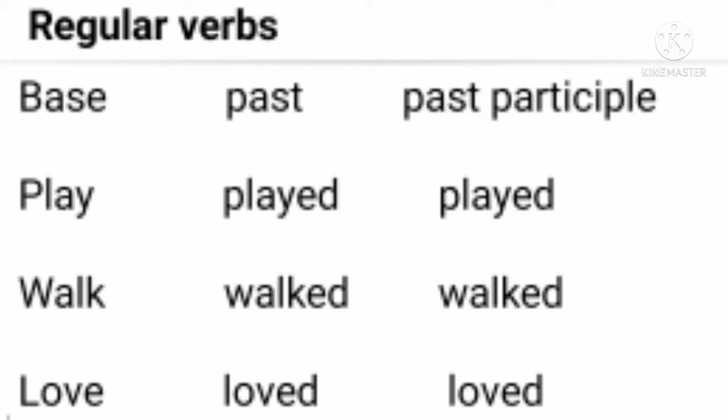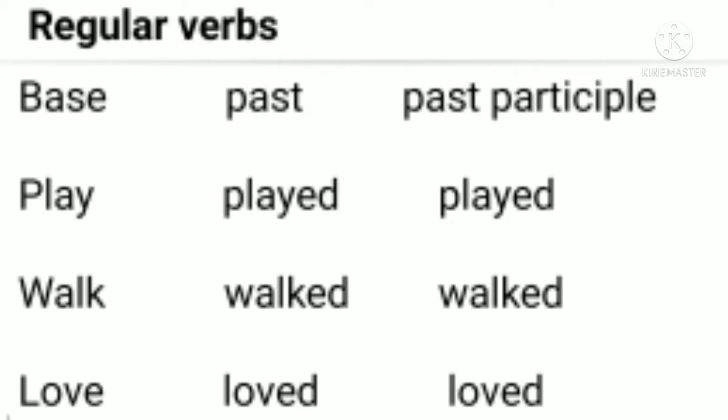Example: base form of the verb, play, and the past form of play is played, right? And the third form, I mean to say past participle of play, is played. So these verbs have a specific pattern, like ed, to change them into past or past participle. So play, played, played. Play is the base form of the verb, played is the past form, and played is the past participle, right?